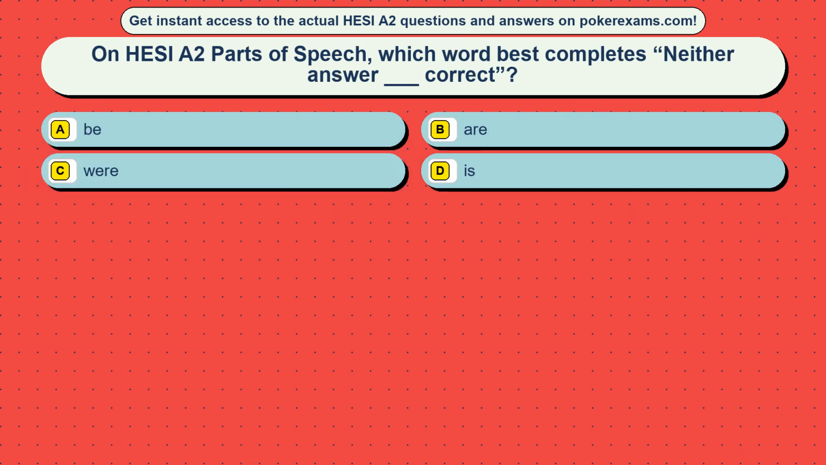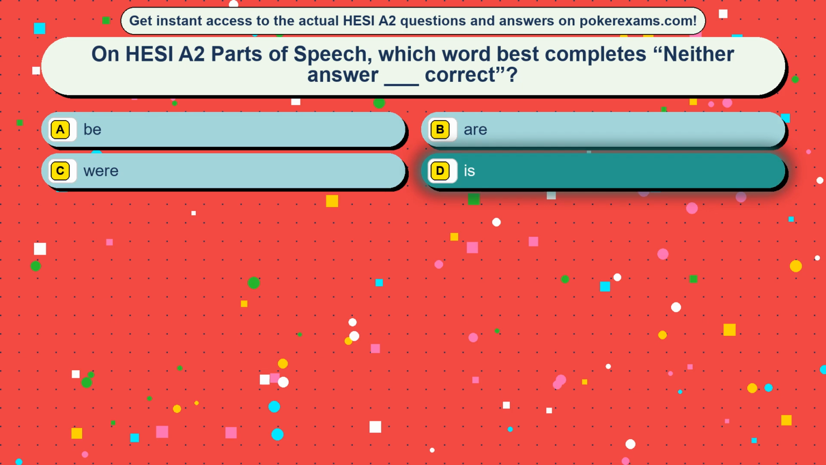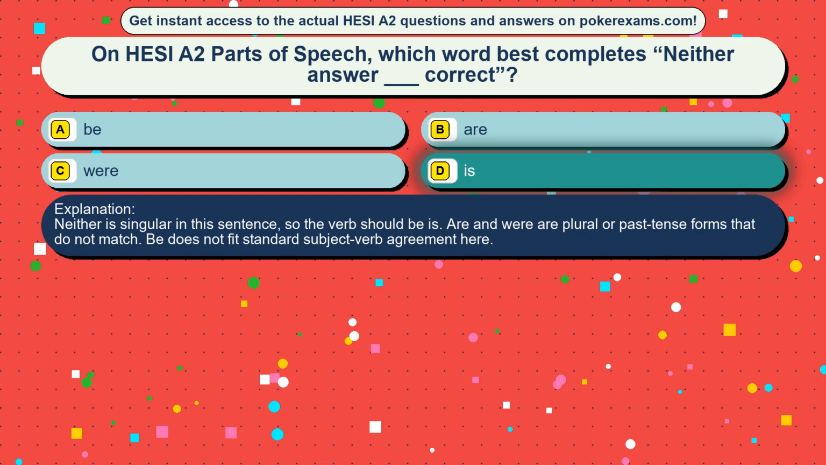Question 24. On HESI are two parts of speech, which word best completes "neither ___ answer correct"? Option A, be. Option B, are. Option C, were. Option D, is. The correct answer is option D, is. Neither is singular in this sentence, so the verb should be is. Are and were are plural or past tense forms that do not match. B does not fit standard subject-verb agreement here.